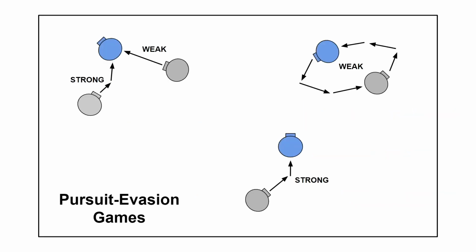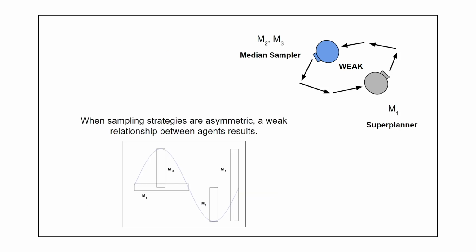So these are some examples of these pursuit evasion games. This is where we have these weak and strong cases. So sometimes we have two gray agents pursuing a blue agent. Sometimes they're pursuing each other. And sometimes we have just the strong pairwise interaction. And so this is where, when sampling strategies are asymmetric, a weak relationship between agents results. So for example, the blue agent uses strategy M2 and strategy M3.